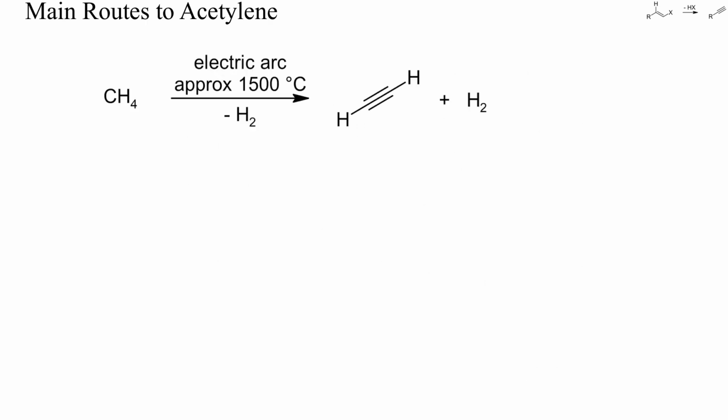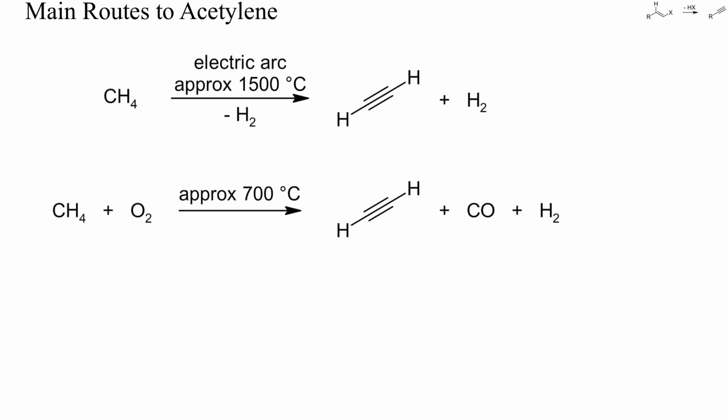Acetylene is the commercially most relevant alkyne. One industrial route to acetylene is the pyrolysis of methane with an electric arc. As a byproduct, hydrogen is formed. Careful pyrolysis of methane in the presence of oxygen can also give high yields of acetylene, and this is today its most common manufacturing procedure.